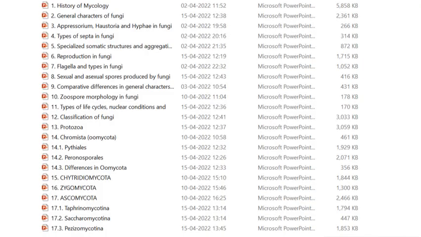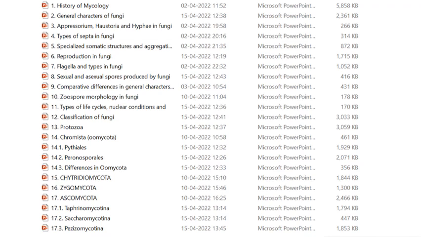These are the various kinds of things that we are going to see in mycology, because we are planning to do very detailed videos on each and every single concept and aspect, so that it will be useful not only for B.Sc but also for M.Sc and PhD, and also for preparation of various kinds of exams. It starts with the history of mycology, general characters of fungi, appressorium, haustorium, different kinds of appressoria and haustoria, what the different kinds of pathogens are, how appressoria and haustoria are formed in pathogens, and what the different mechanisms involved in it are, that is the pathways.